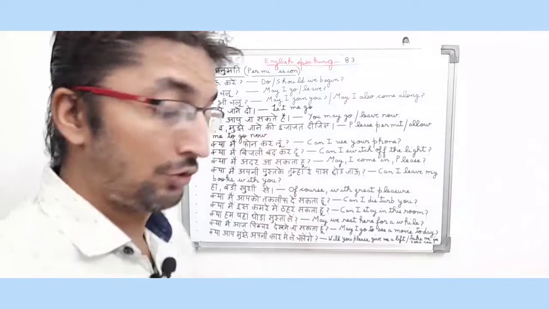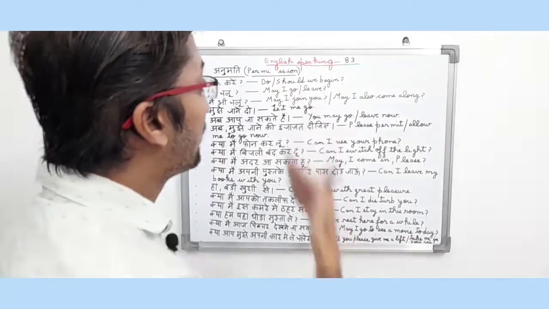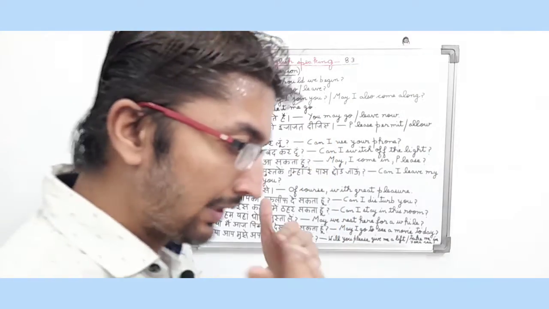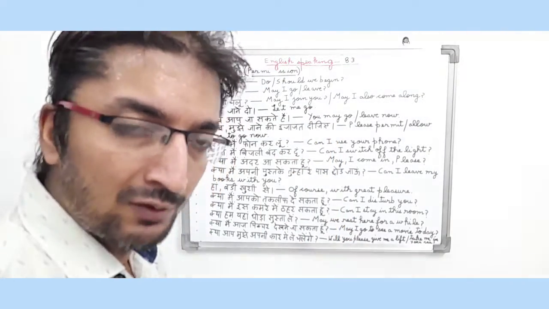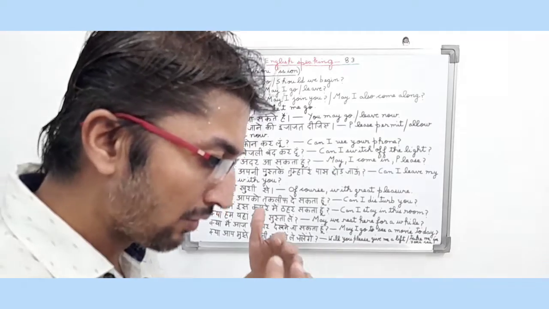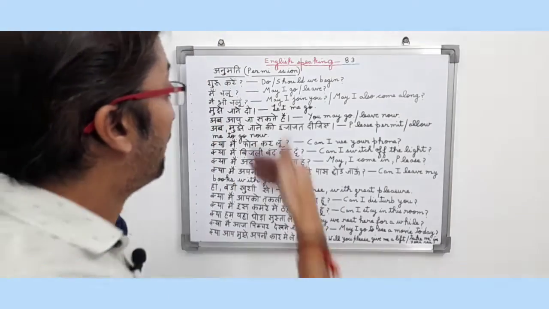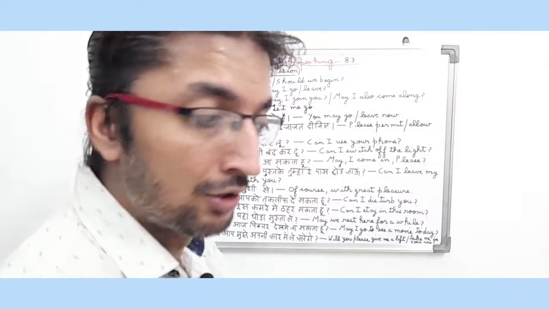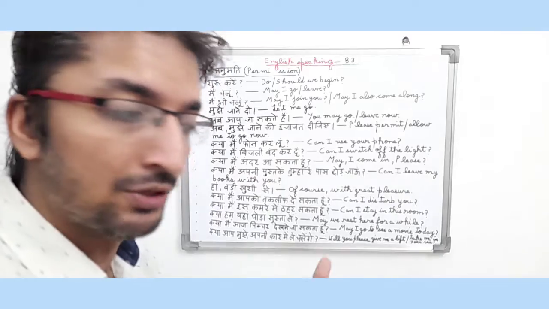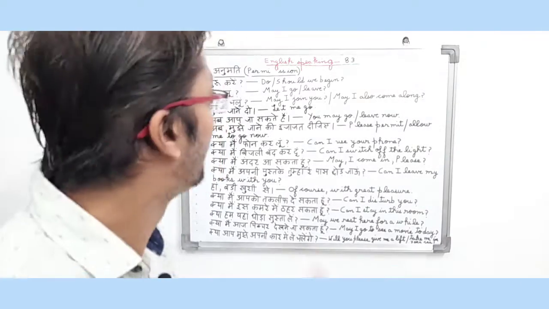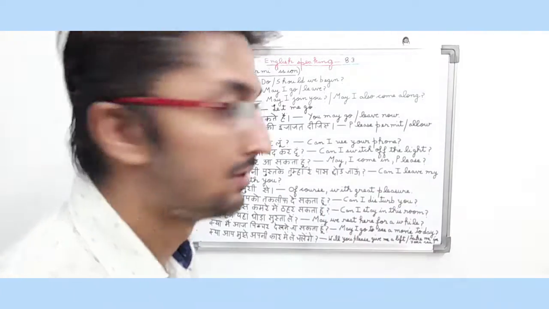मैं चलूं. So in English it means may I go or leave. This sentence is also an interrogative type question, friends, because the person is asking another person कि क्या मैं चलूं. So in English it means may I go or leave. So he is basically asking permission from another person to leave. So it is a permission type sentence.